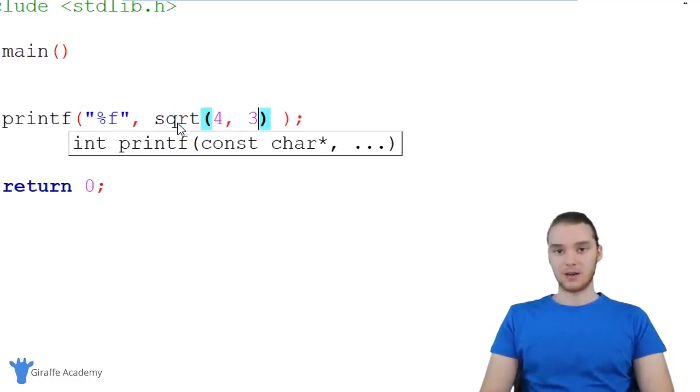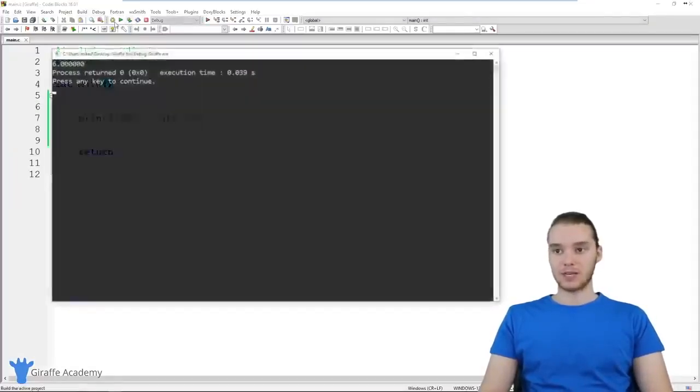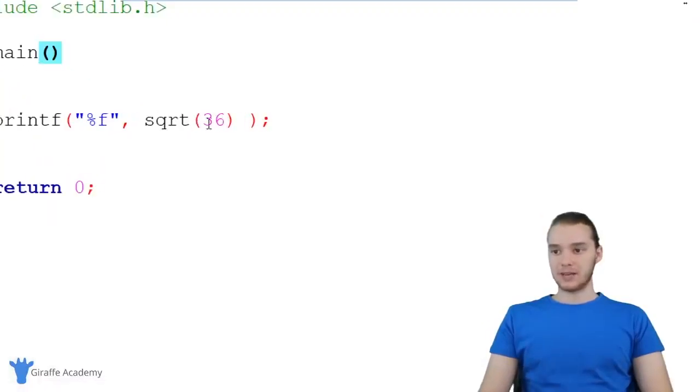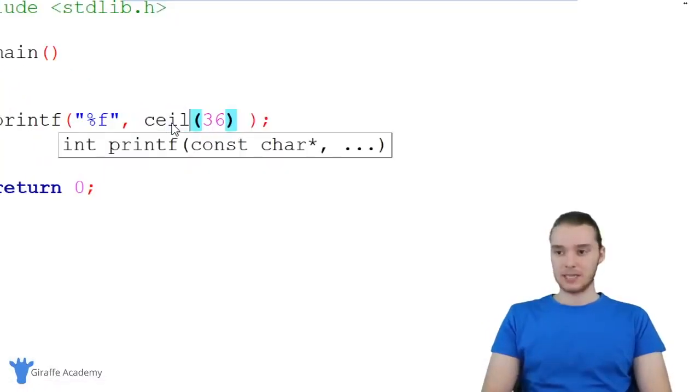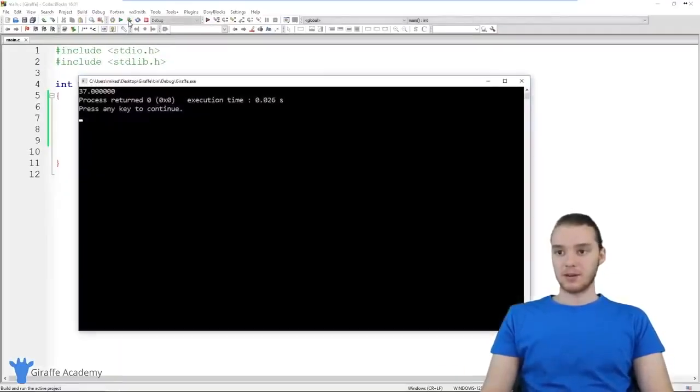So this will allow you to take a number's square root. If I said 36 in here, now we're going to print out the square root of 36, which is going to be 6. And there's a couple other ones. Let's say that I had a decimal. I could say ceil, which stands for ceiling. So if I had 36.7 or 36.356, this is going to give us the next highest number. It'll basically round this number up, and this is going to give us 37, as you can see.